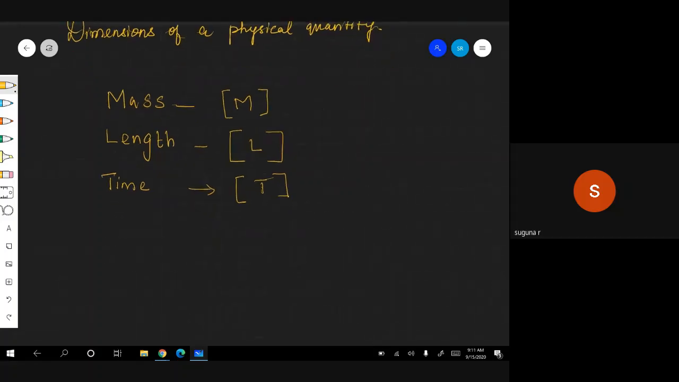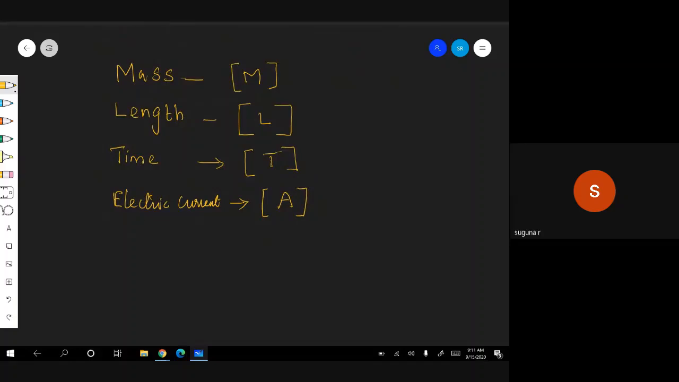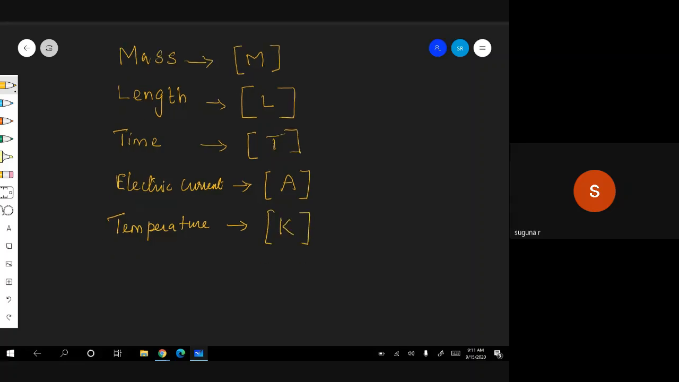Next one is electric current. The dimension of electric current is A. The unit is ampere. To start with, we will use all the brackets; after that, you will know what to do. Then next is temperature. The dimension for that is capital K. Kelvin is both a unit and a dimension.